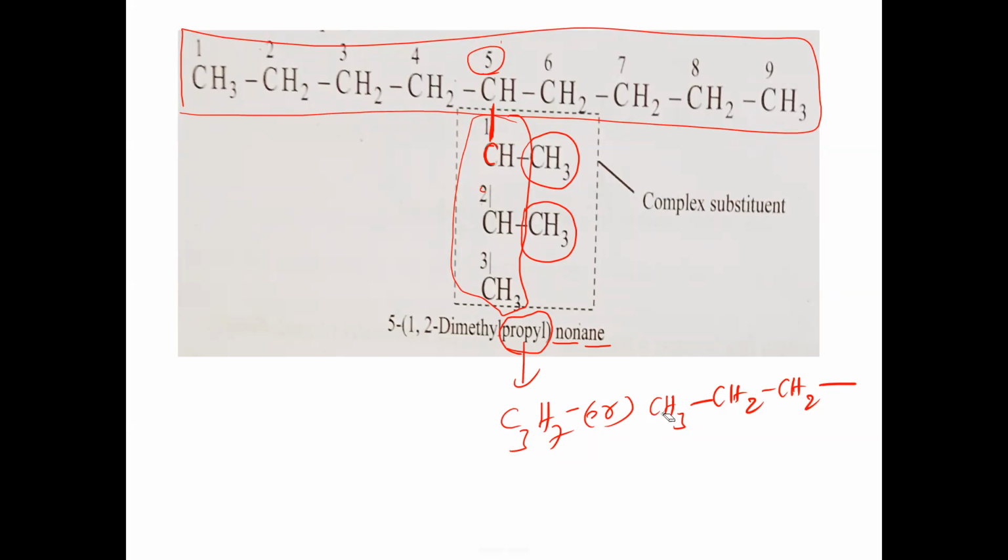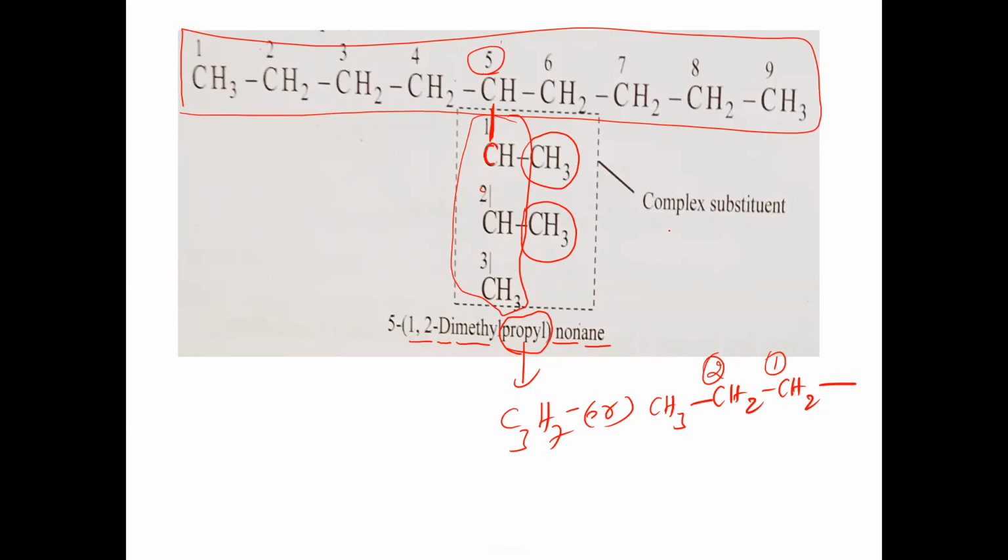It is propyl. In this propyl, on the first carbon, one hydrogen is replaced by methyl. On the second carbon, one hydrogen is replaced by methyl. That is why it is called 1,2-dimethylpropyl. It is actually the original propyl. In this propyl substituent, in this propyl alkyl group, at the first carbon, methyl is there. At the second carbon, methyl is there. So it is called 1,2-dimethylpropyl. In this propyl, 2 methyl groups are there. So dimethyl. Where are they located? First carbon and second carbon. So 1,2-dimethylpropyl.